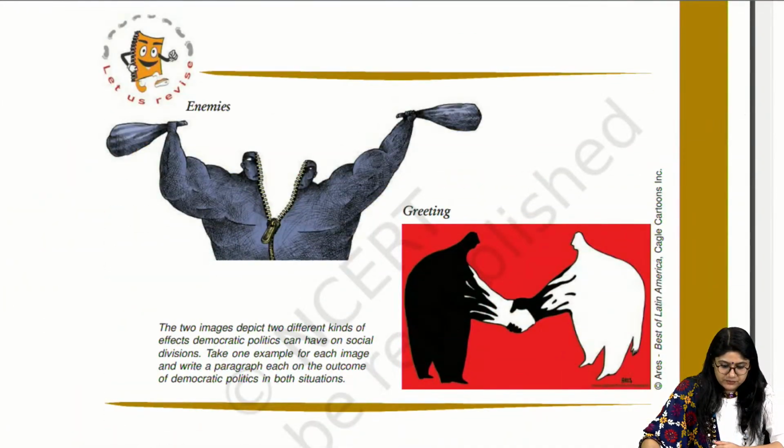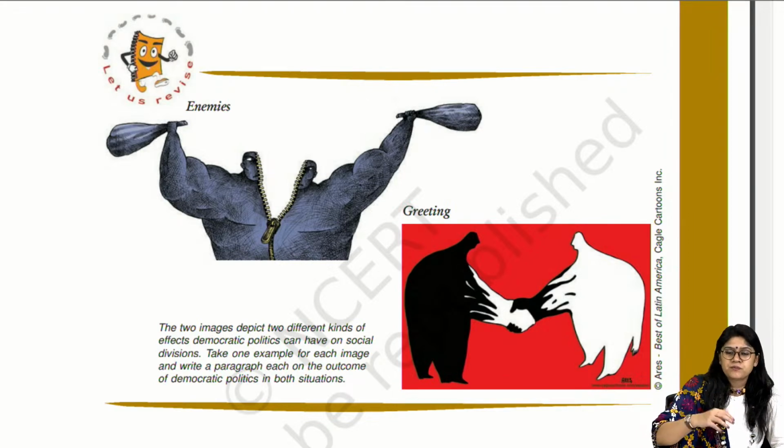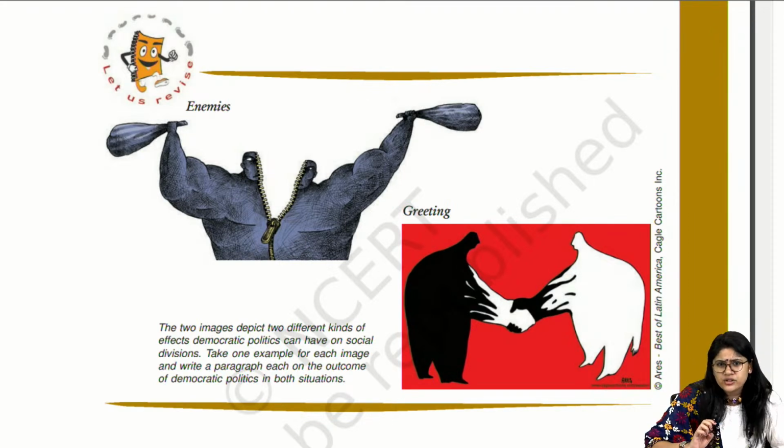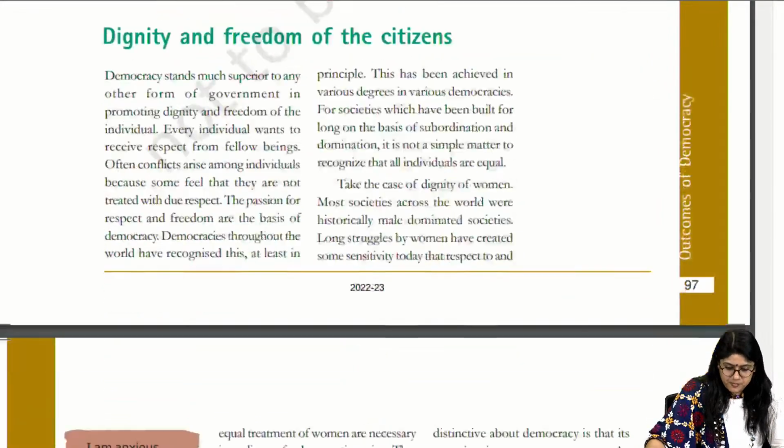Enemy and greeting, see over here. The two images are also interesting, though difficult for us to understand. Yes, you can do a map also. No worries. See again the images, the tables, the maps. They might not ask you directly, but some of the tables are important.